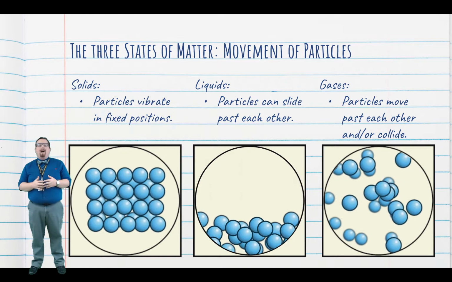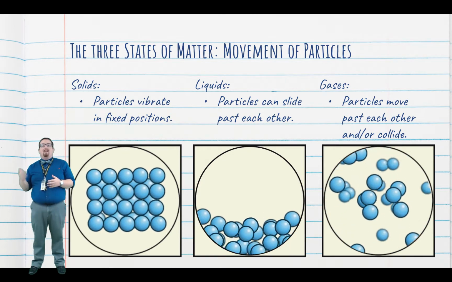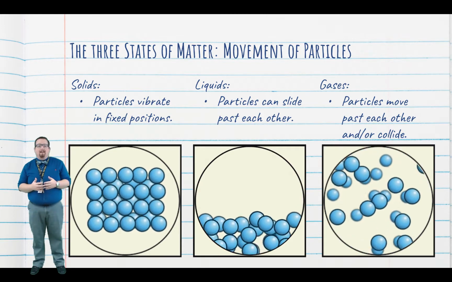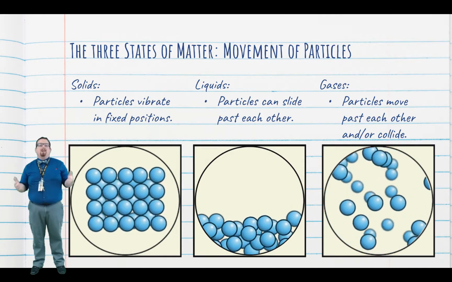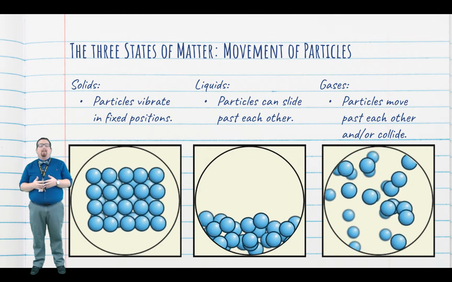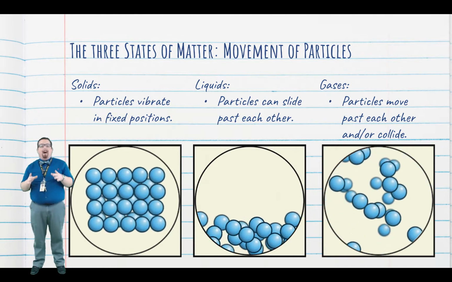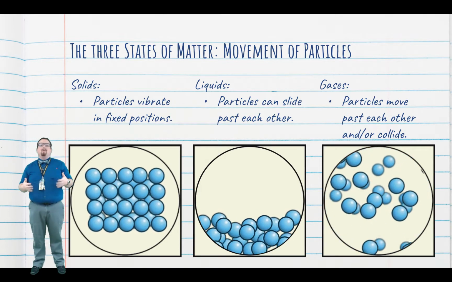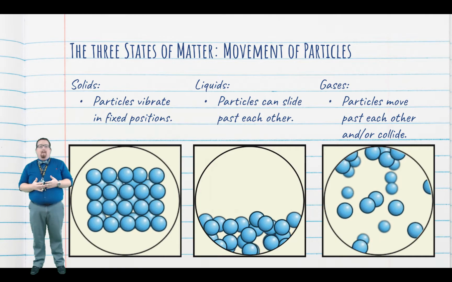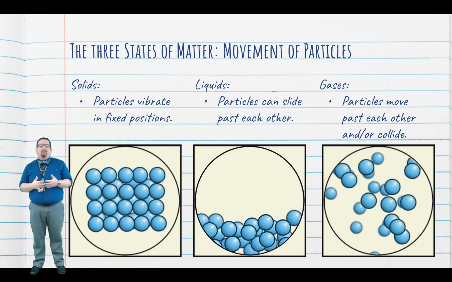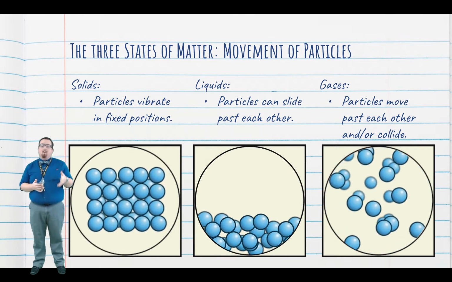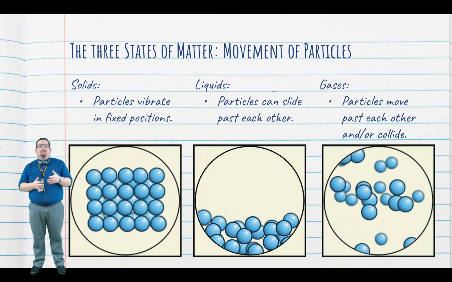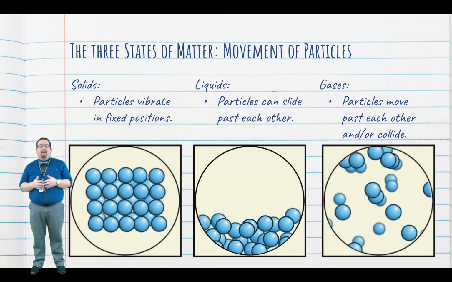We can also talk about how the particles move. In a solid, these particles stay in the same spot, but they can vibrate around fixed positions. This is why a solid holds its shape. In a liquid, those particles are able to move past each other, so they fill up the bottom of whatever container they're in. And gases are constantly moving very quickly. They move past each other, and they also collide with each other and the walls of the container, which is where we get pressure, but that's a lesson for another day. Gases will fill up the entire container that they exist in.